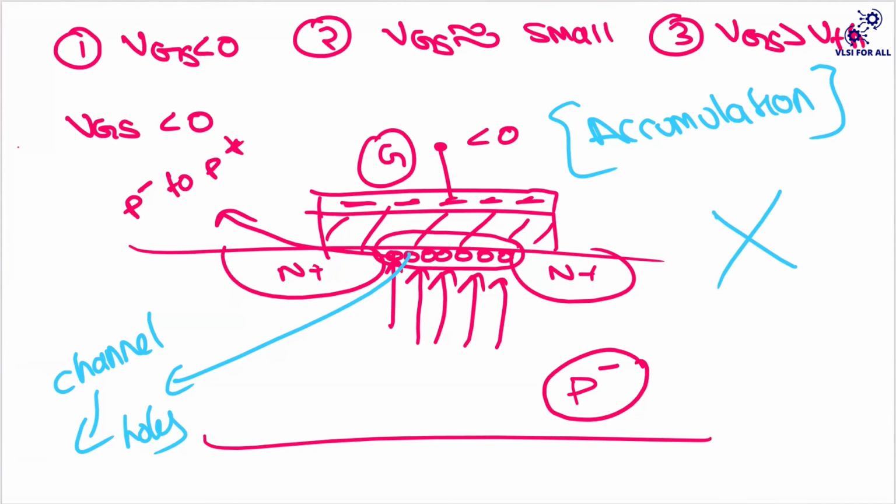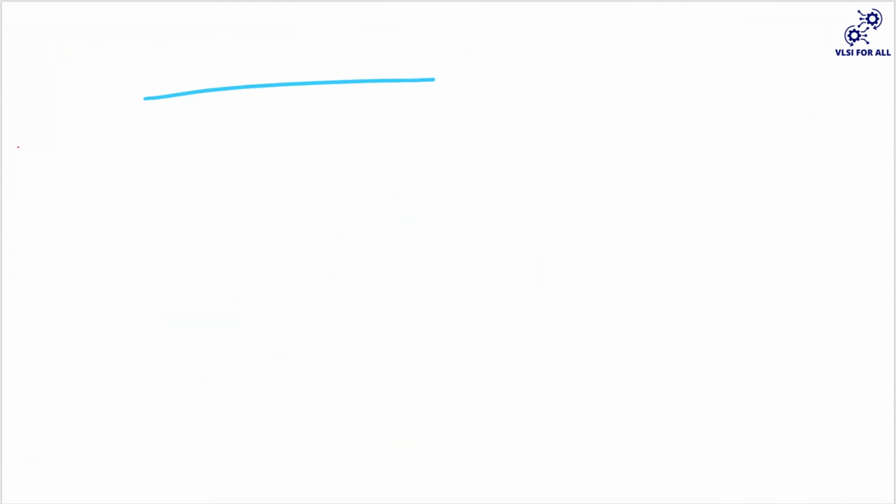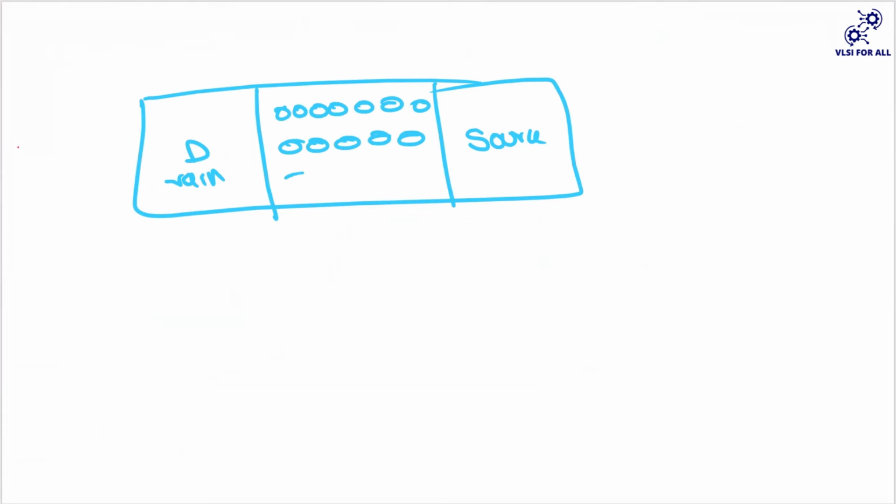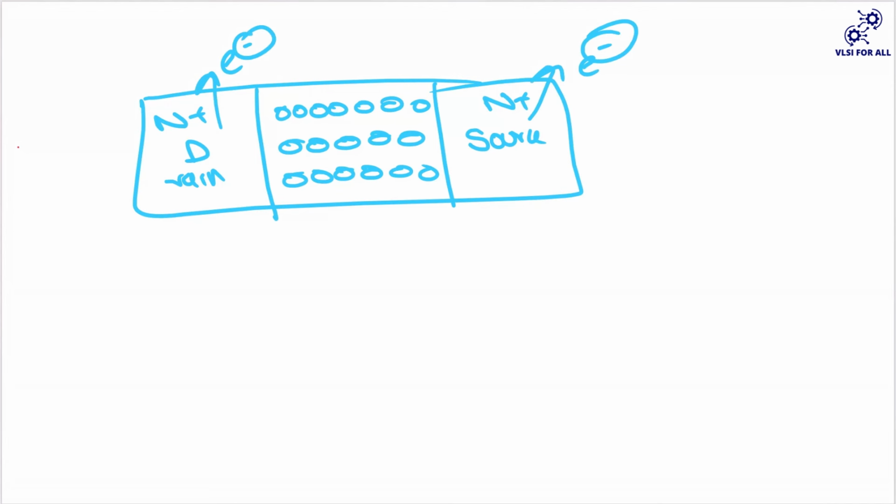The answer is no. Why? Because this is your drain, this is your source, and here you're going to have your holes. Okay. So this is the channel region. So this is your n plus, n plus. So what is the majority carrier present in this n type? Electrons. And here also you're having electrons. But if you observe, in the middle you have holes.